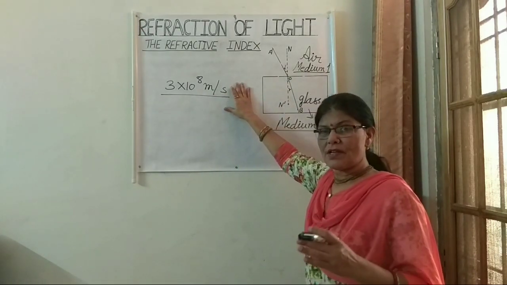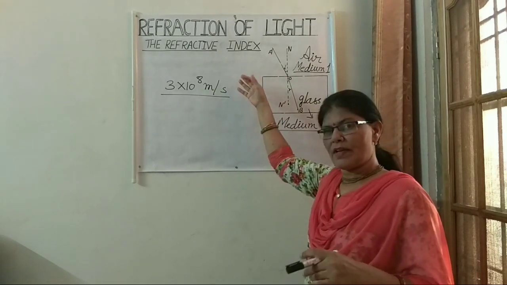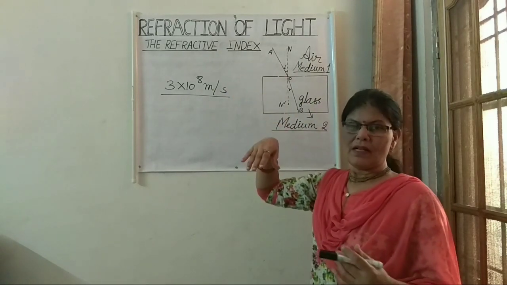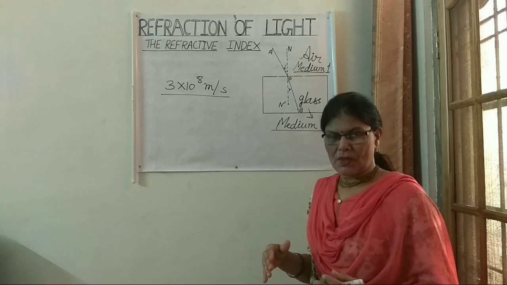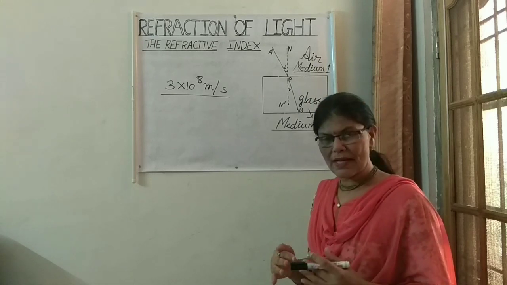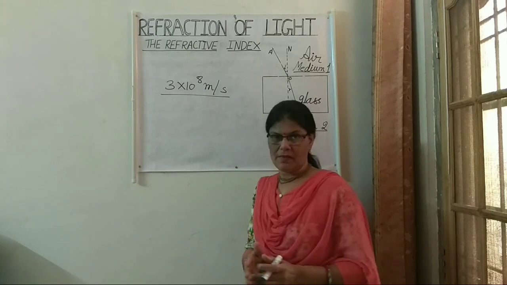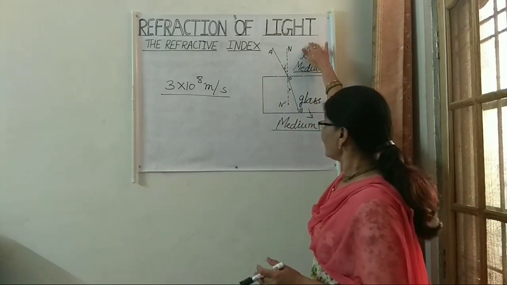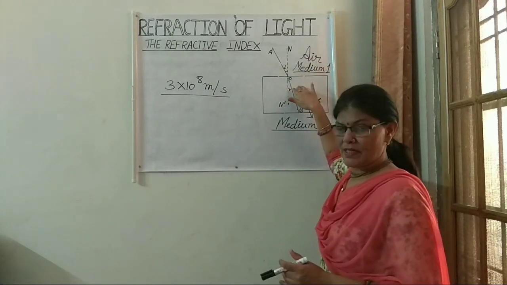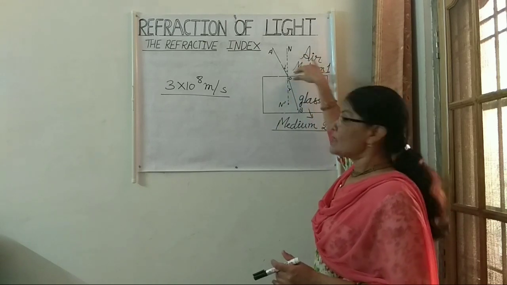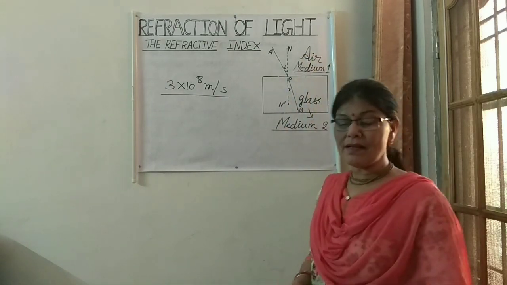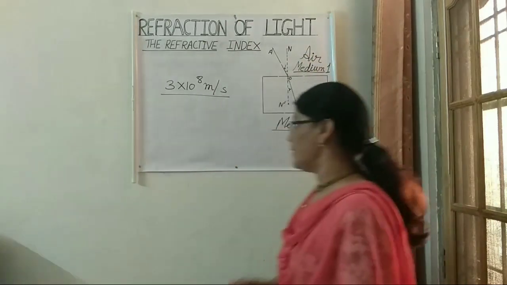So when the light ray passes from air or vacuum to any other medium, its speed slows down. The speed of light slows down as the light ray passes from a rarer medium to a denser medium. Here also this is a rarer medium and this is a denser medium, because the speed of light is maximum in vacuum or air.